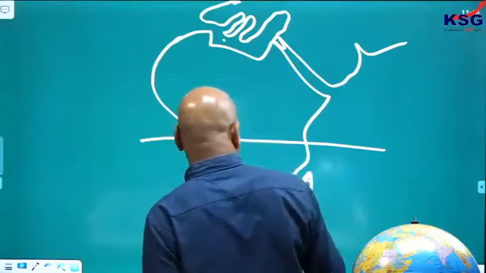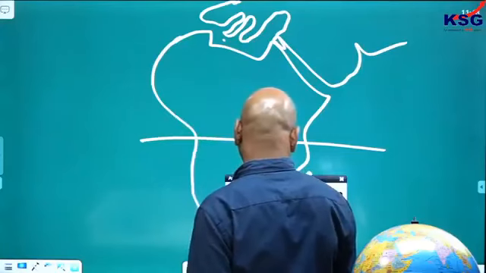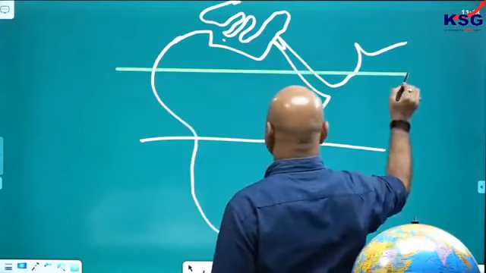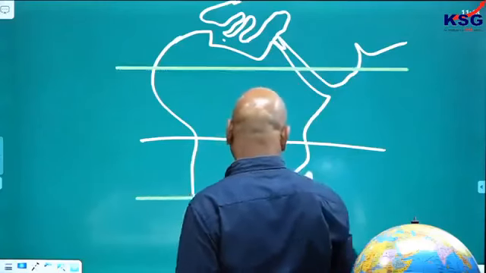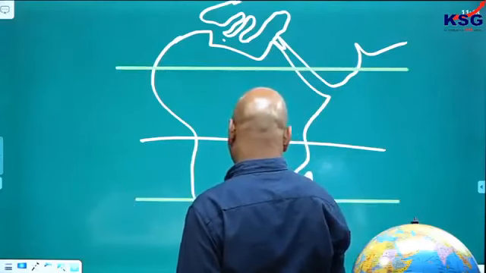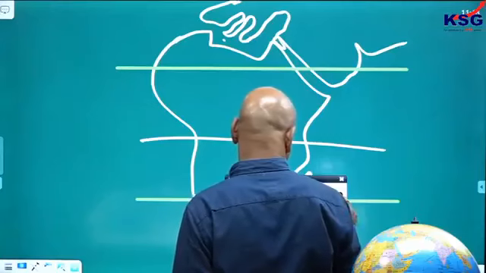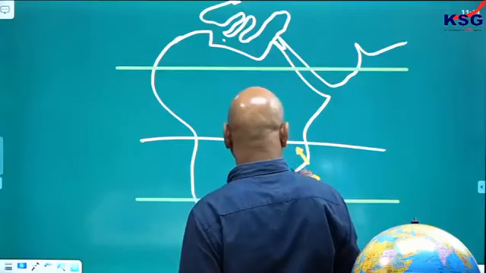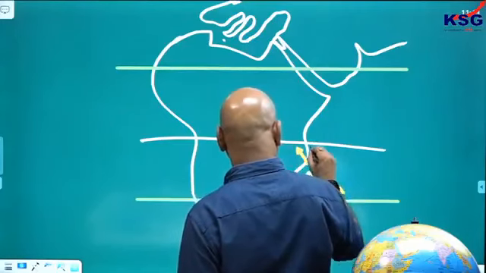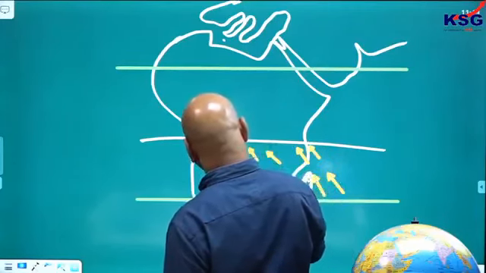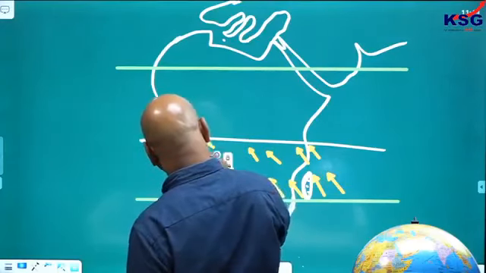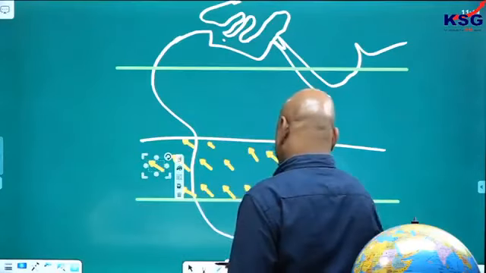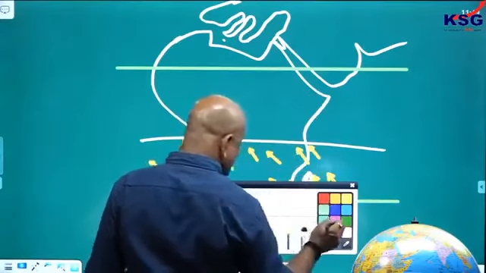Okay, here what will happen, in this case, the high pressure belt is somewhere here. This is also a high pressure belt here. Now wind will blow here. You tell me one thing, this is the cause.